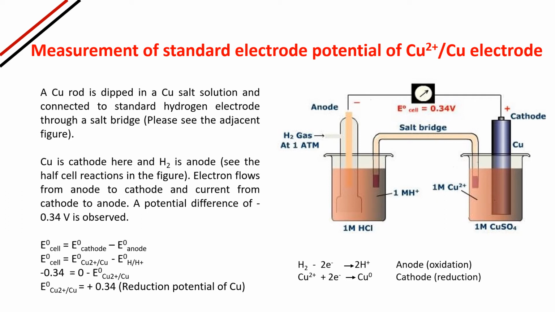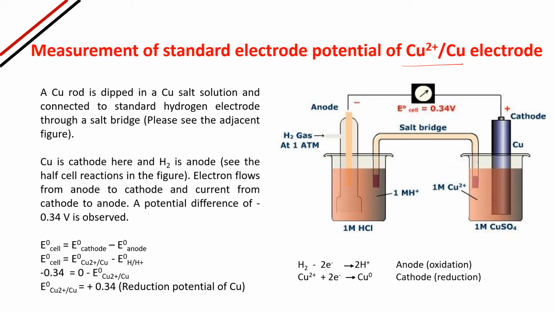Measurement of standard electrode potential of the Cu2+/Cu electrode. Now the Cu2+/Cu electrode means it is a copper assembly. The copper assembly will be connected with a hydrogen assembly, which is known as the standard hydrogen electrode. So here hydrogen will act as an oxidation chamber and copper will act as a reduction assembly.